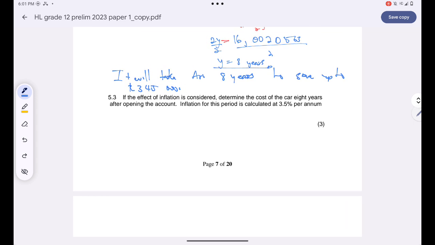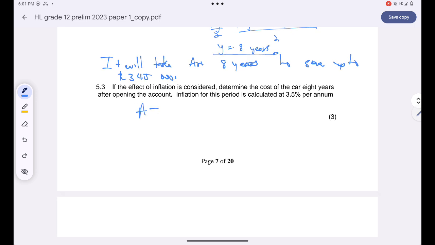For inflation, guys, you will never be told, né? But for inflation, you are supposed to use compound interest always. So you'll simply have A is equal to P times 1 plus I to the power n. I know the value of P. This is the current price of our car. We want to know how much the same car will cost in 8 years time.